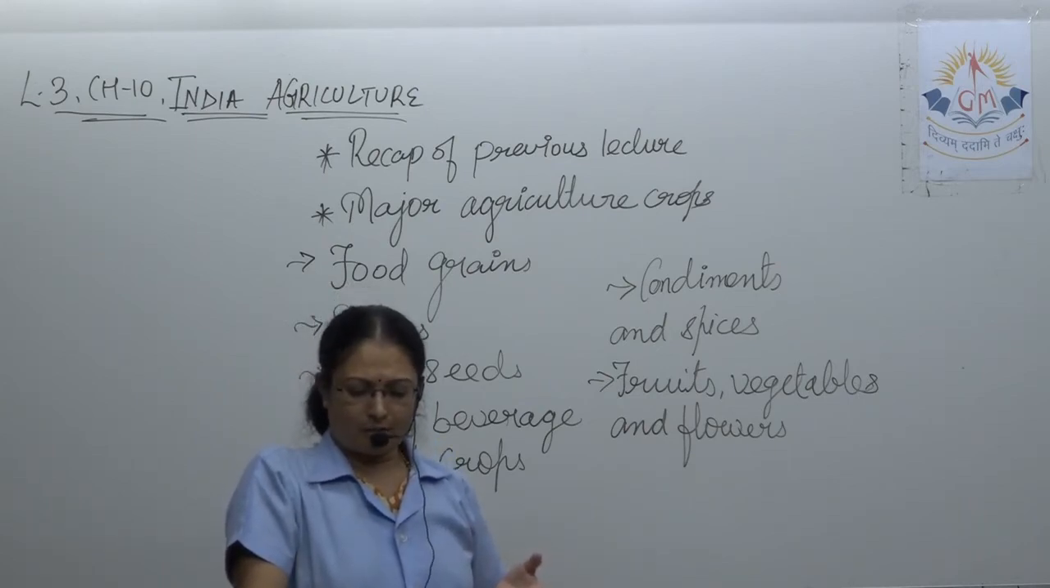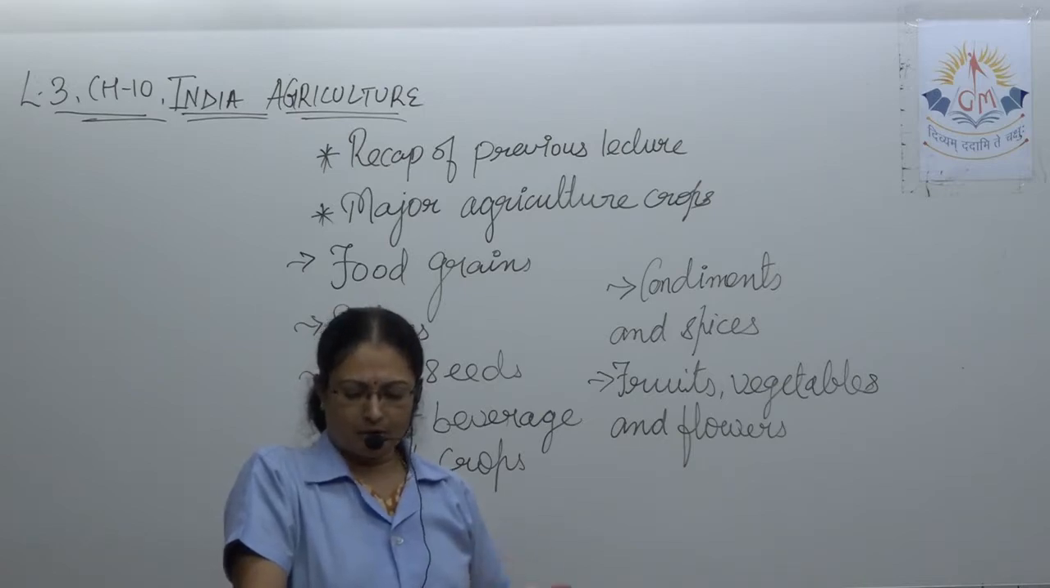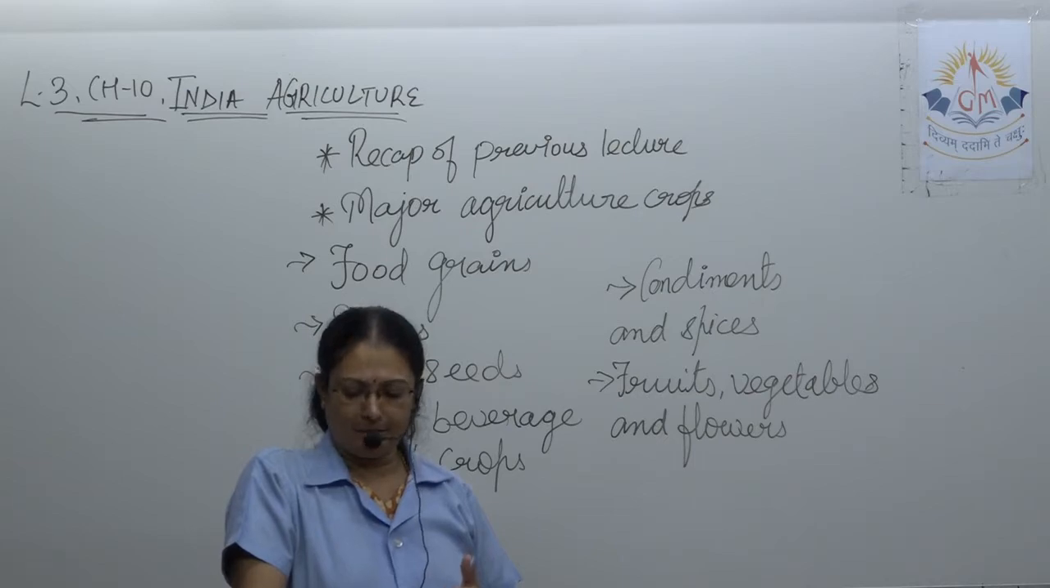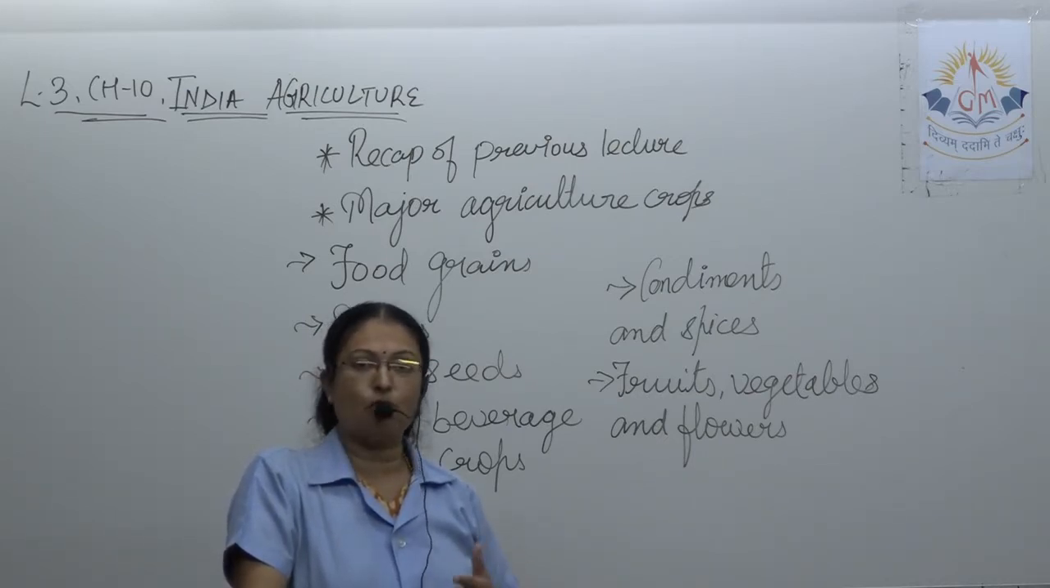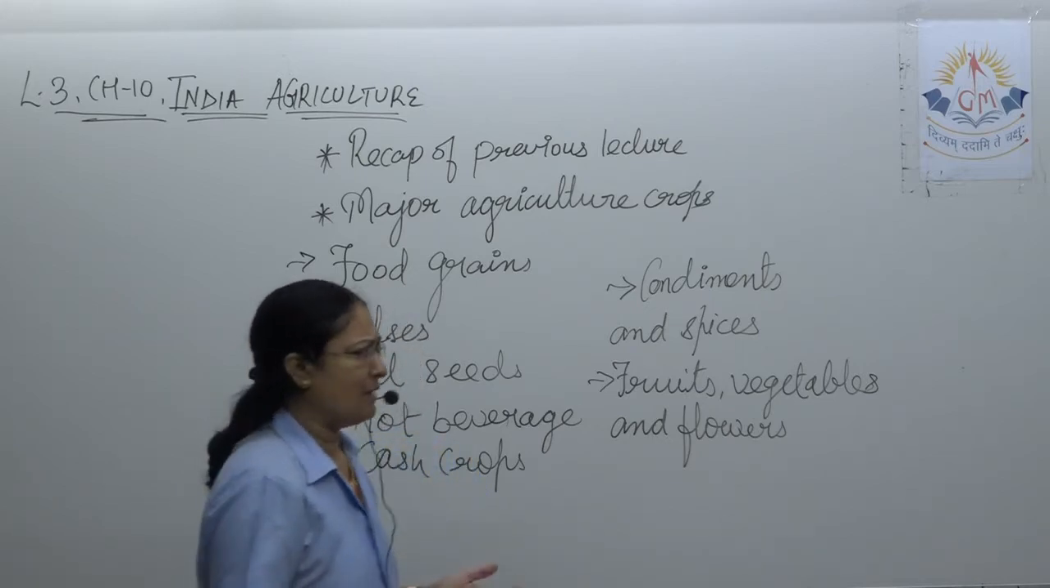Time for those crops is from June, July to October, November. For the Rabi crop, that is the time from October, November to March and April. And for the Zaid crop, the time is from March to June. So this is the point previously what we have discussed.